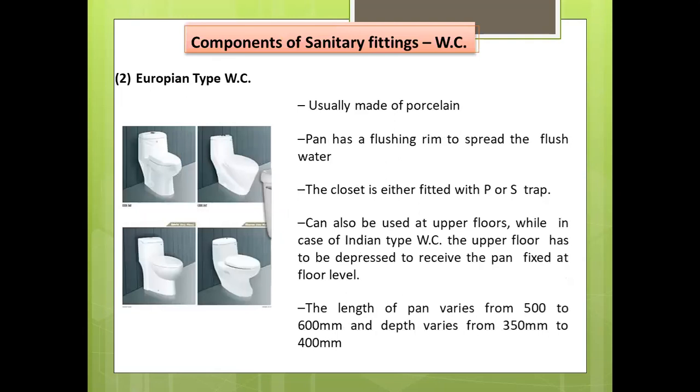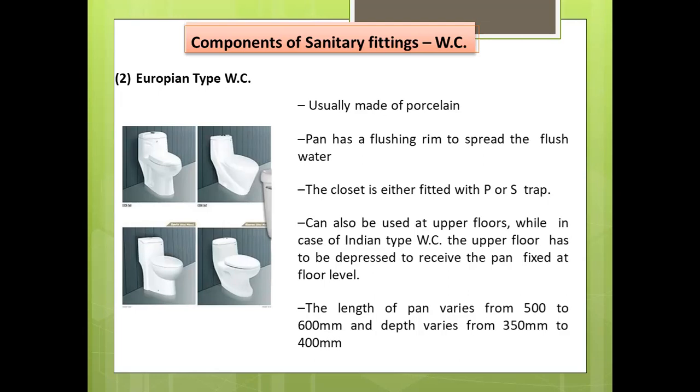Next is the European type water closet. This figure shows a typical European type water closet. It is generally made of porcelain. It is a wash down water closet provided with a seat and a cover. The pan has a flushing ring to spread the flush water. Excreta directly falls in the trap, and therefore there are fewer chances of excreta becoming foul. The pedestal type European water closet, commonly known as a commode, is commonly used.